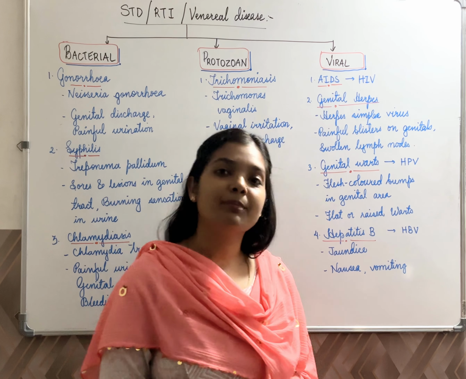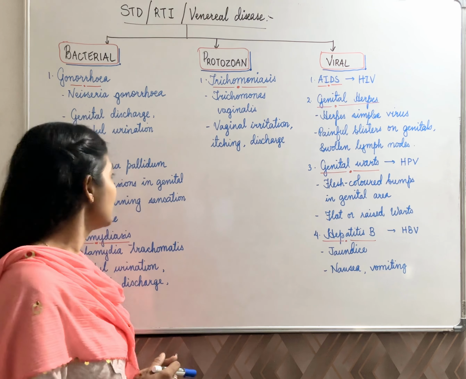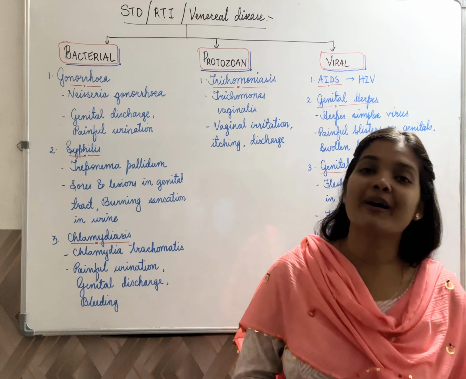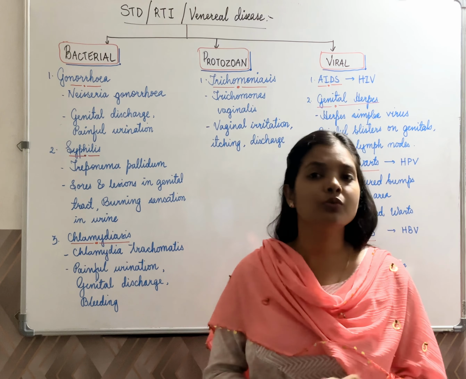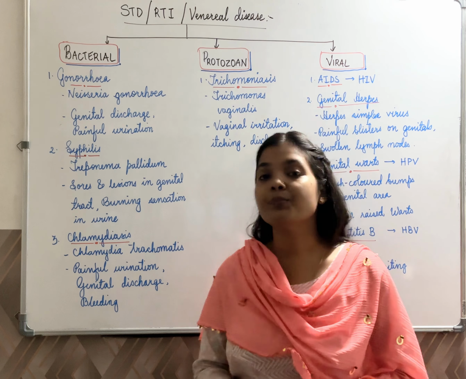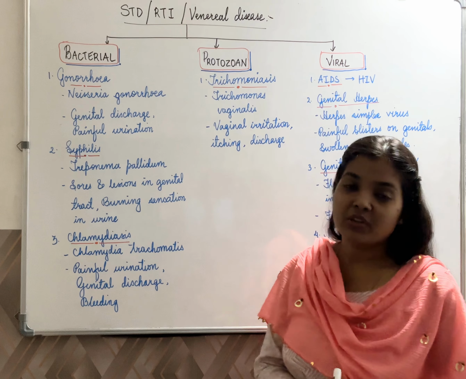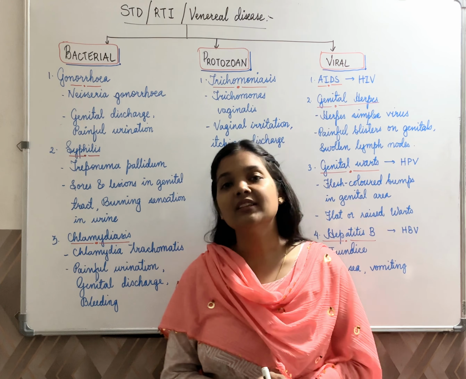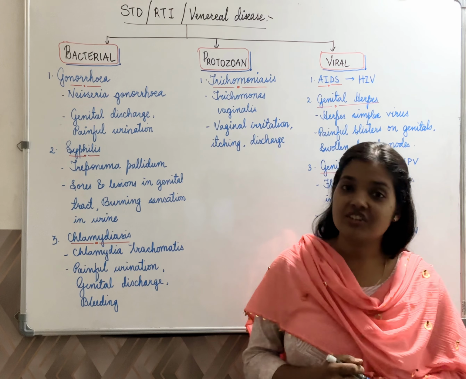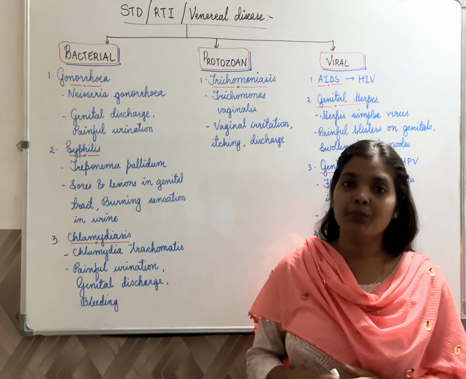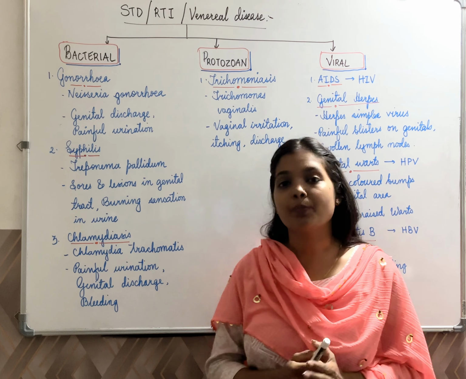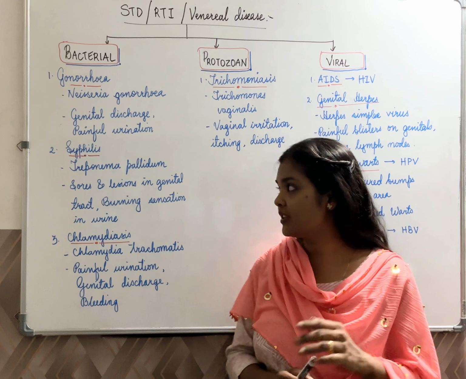So, firstly, we'll start with bacterial diseases. There are three such examples given over here. The first is gonorrhea. Gonorrhea is caused by Neisseria gonorrhoeae. We are going to remember the causative agent very nicely, the scientific name, and secondly, the symptoms. In this disease, you will observe genital discharge occurring, whether it is male or female. In both cases, genital discharge occurs along with pain in urination. So, painful urination and genital discharge. These are the two symptoms.